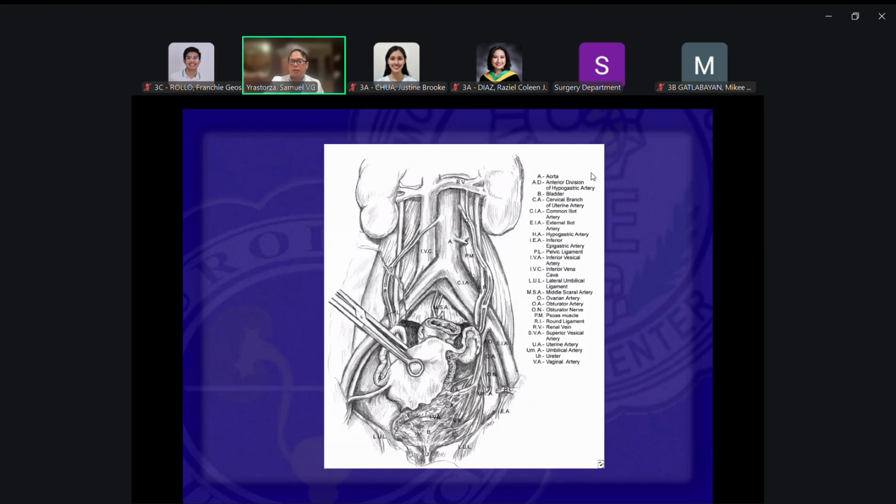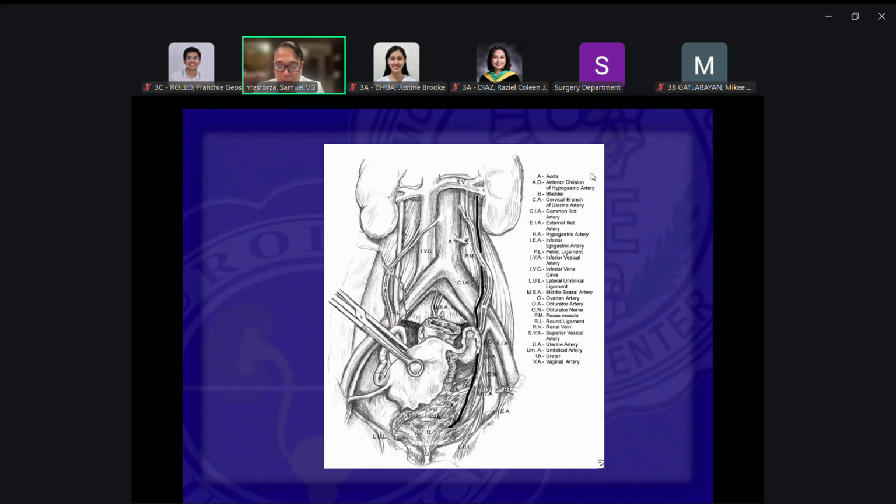So this shows you the relationship of the ureter with the pelvic organs, okay? Especially the uterus and the ovaries. As you can see, it's intimately related to these structures. So imagine you have a large uterine tumor, or a large ovarian tumor, 10 centimeters. That would probably already be impinging or compressing on the ureter, and the dissection will be quite difficult.